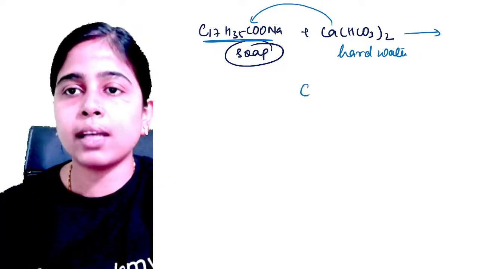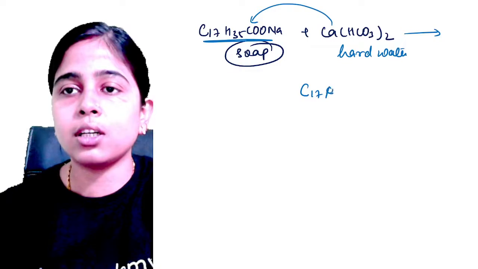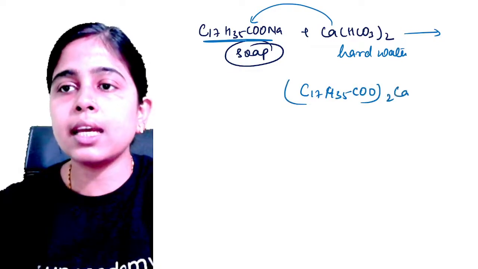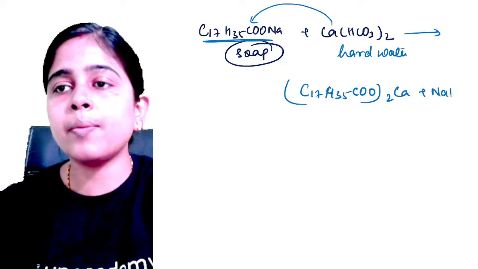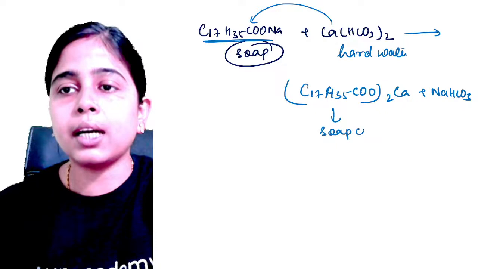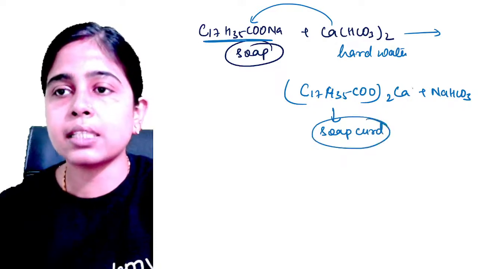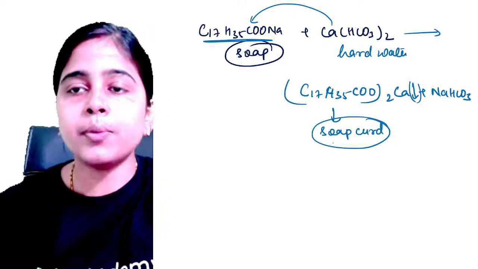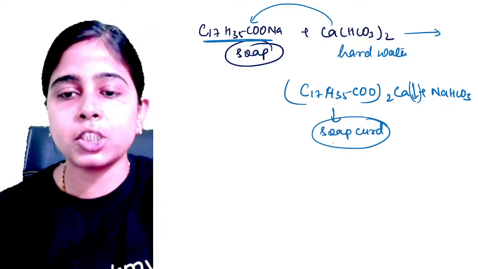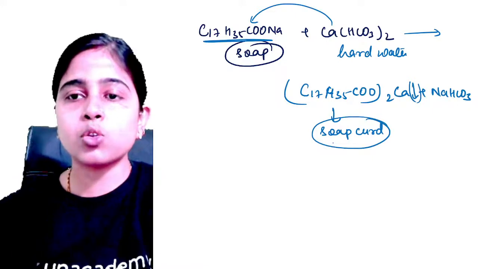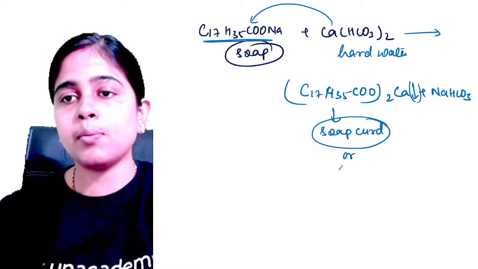Okay, this will form like this: (C17H35COO)2Ca, and your sodium will form NaHCO3. This is called soap curd. Okay, this will come out as a precipitate. This is the precipitate formed of insoluble calcium and magnesium, which is usually given the name soap curd, or you can call it scum also.